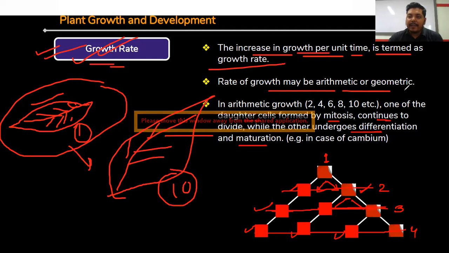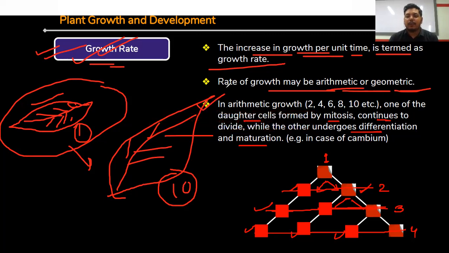The rate of growth may be arithmetic or geometric. So again, we can classify the growth rate into two types, arithmetic and geometric. First, the arithmetic type of growth. This is important for your NEET exam. Growth rate, the increase of any plant, you can say the leaf or plant parts, within a particular time is known as growth rate. We can classify it into two types, arithmetic growth rate as well as geometric growth rate.